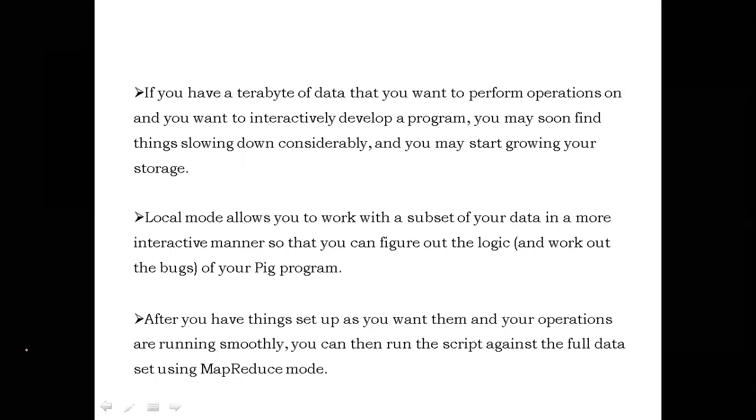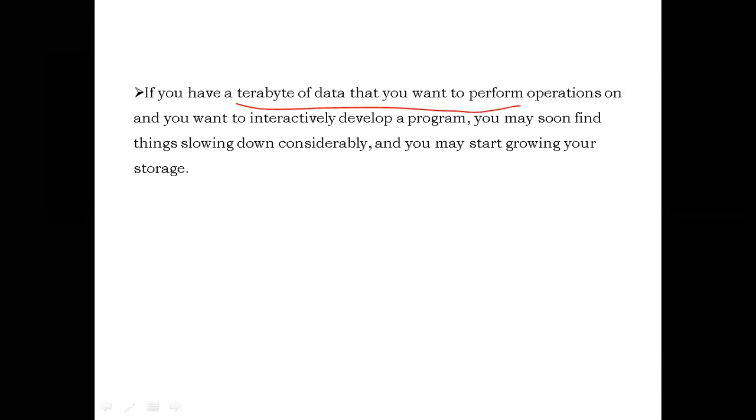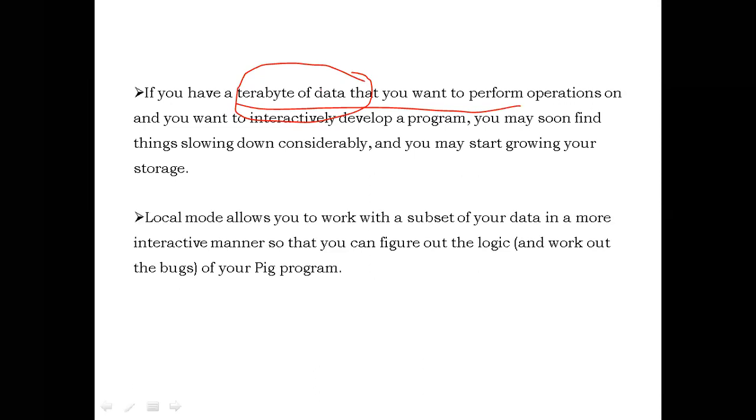The same thing we have here. The same points. If we have terabytes of data, to perform operations we have to write a pig script. Running our pig script directly on the total terabytes of data is not good. To test your pig program on this huge amount of data will slow down your total process. So what we will do is, first we will take a small amount of data from the terabytes of data, and we will verify whether your pig script logic is correct or not in the local mode.